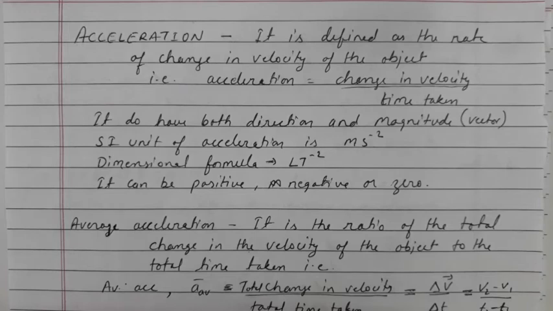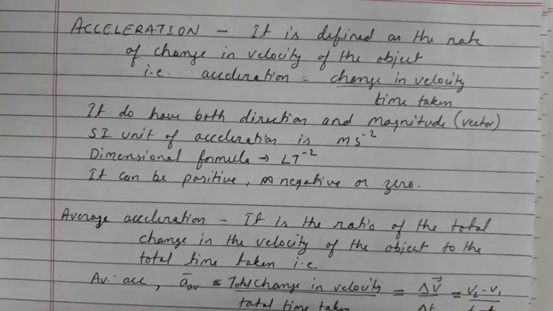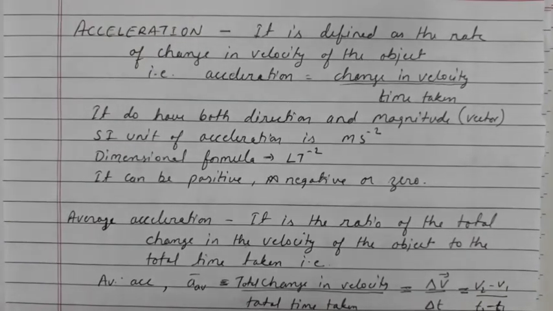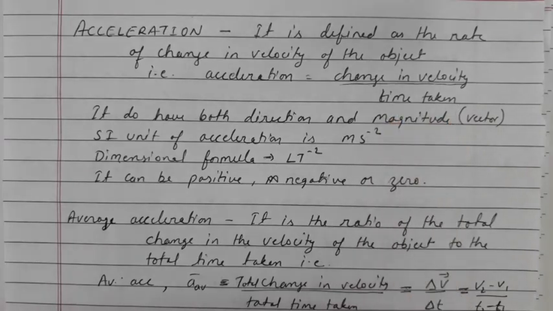It is the rate of change of velocity, that is, how frequently the velocity is changing with respect to the time will be considered as an acceleration. So the formula of acceleration can be written as change in velocity upon time taken. Whatever be the amount of change in the velocity that is taken with respect to the time taken, that will be considered as an acceleration.